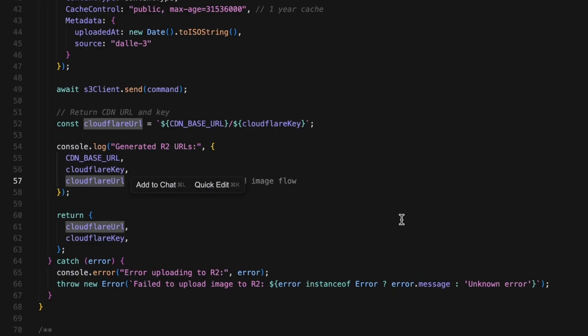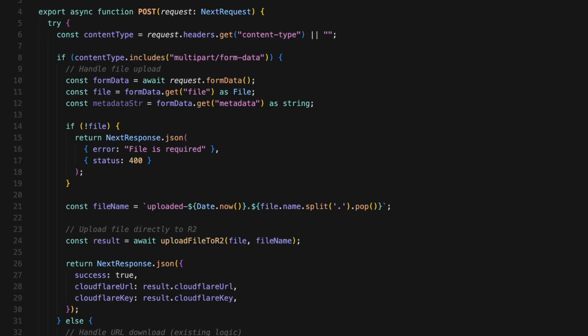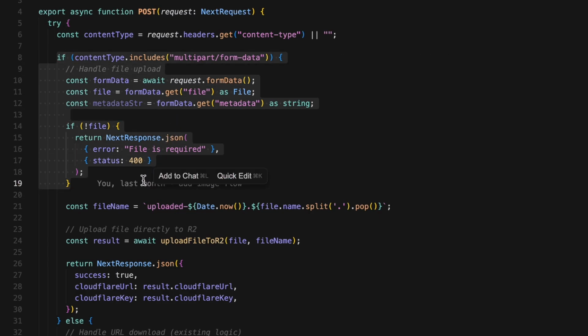Okay, step 5, the upload API route. Let's look at how the upload API route handles this. We have an export async function, which is a POST request using NextRequest. It receives the DALL-E URL in the request body, validates that it exists, calls our download and upload function, and returns the Cloudflare URL as JSON. The front end gets this response and now knows where the image is permanently stored.